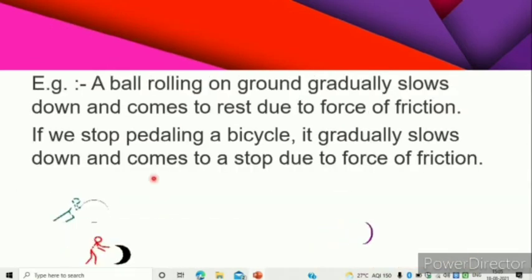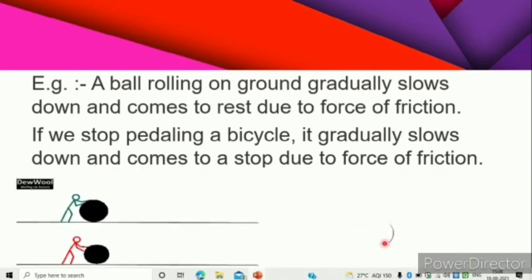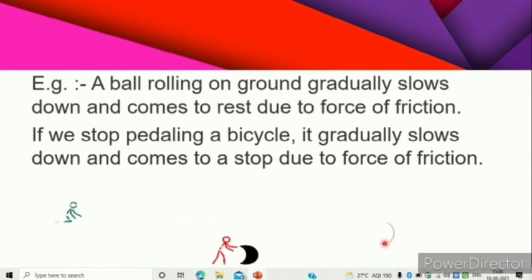Here you can see the example. Here is a man who is trying to push the ball. Because the surface here is providing more friction, he is not able to move it. But here the surface is very smooth. That means the friction is less and the man is able to move the ball. Even here there is an object which is fast initially and later slows down. That means there is a frictional force which is helping the object to slow down. Likewise, in day-to-day life you can come across various situations where frictional force is experienced.